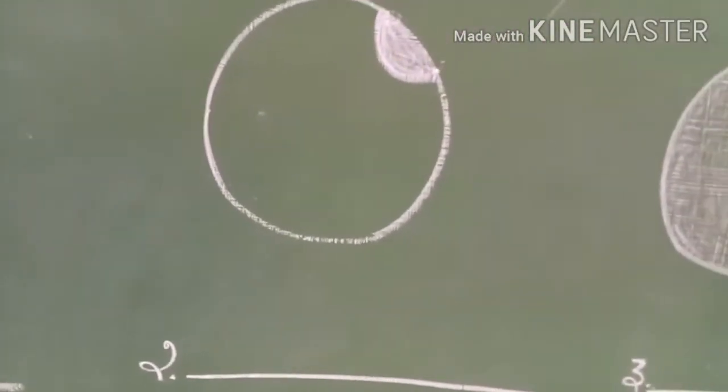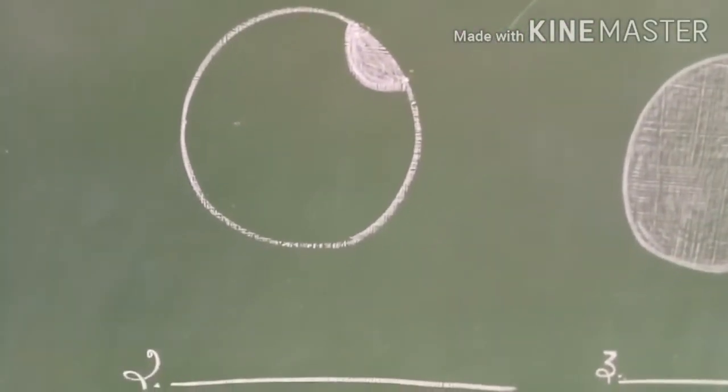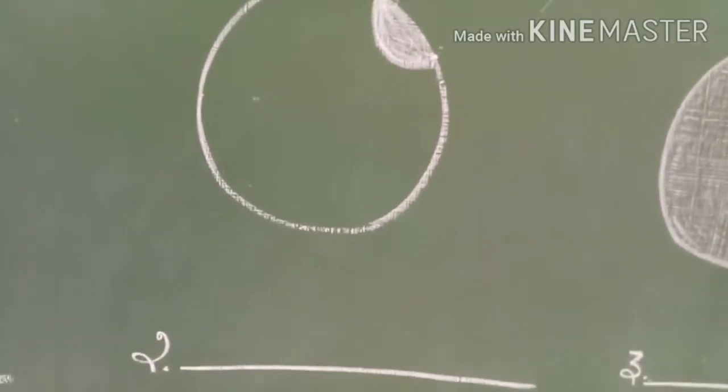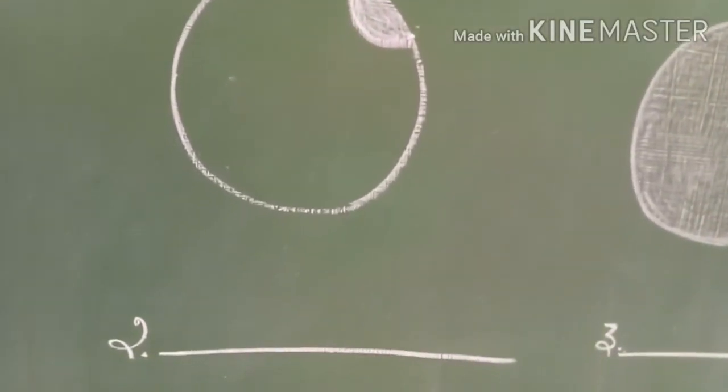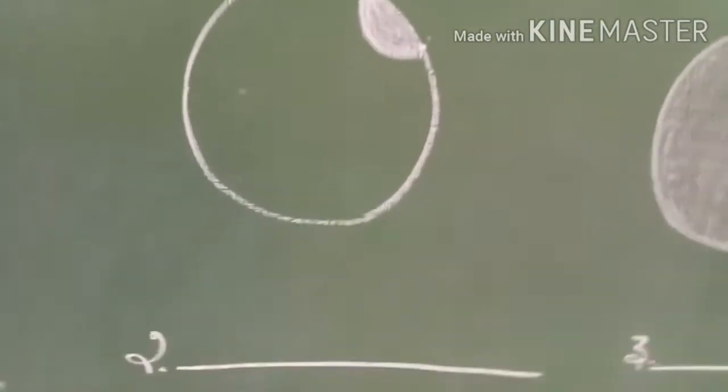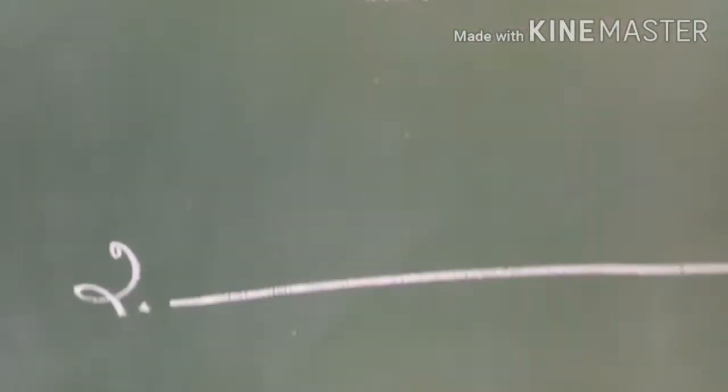Look at the second picture. What is it? This is what? The gibbous moon. Now spell the word gibbous.